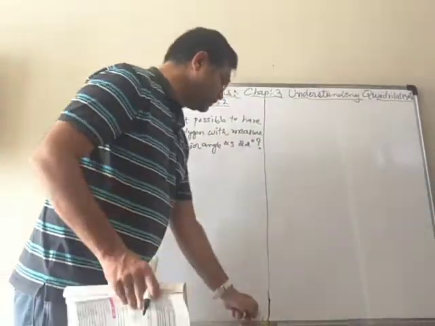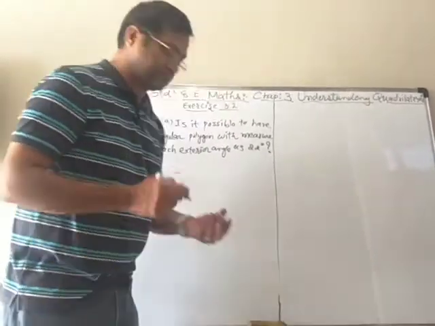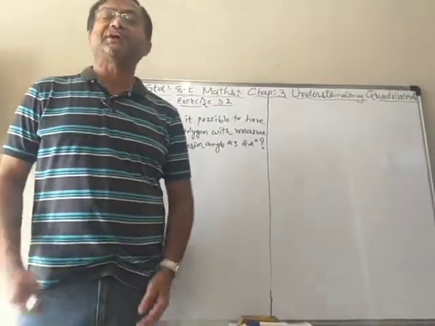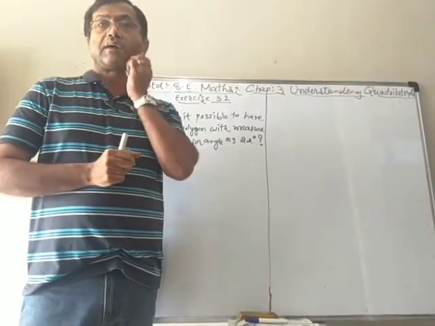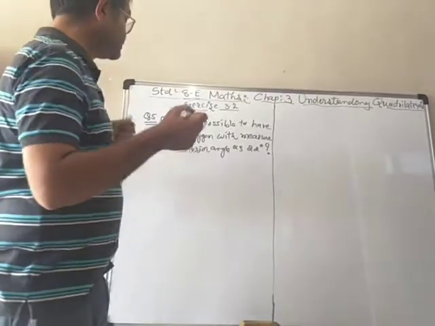Now we know how to find the number of sides. We find the number of sides by dividing the 360 by each exterior angle.